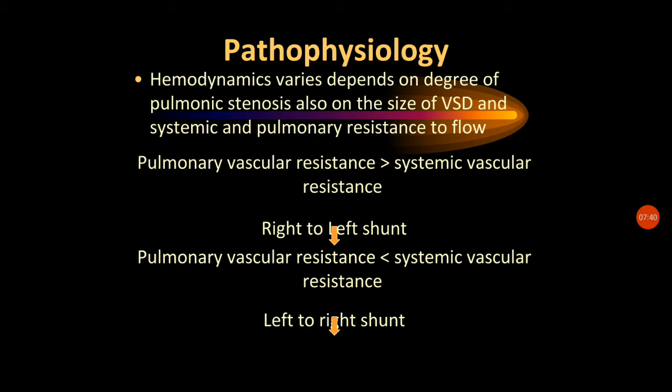So depending upon which area has more pressure, shunting happens. Shunting means blood flow from one area to another. Depending upon that, the clinical manifestations and complications will be presented by the patient or the child.